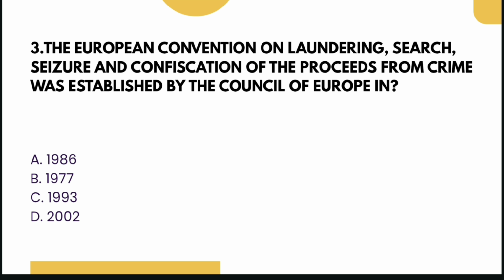The third question, the European Convention on Laundering, Search, Seizure and Confiscation of the Proceeds from Crime was established by the Council of Europe in which year? 1986, 1977, 1993 or 2002, and the correct answer is 1993.